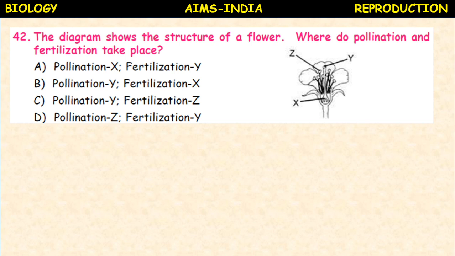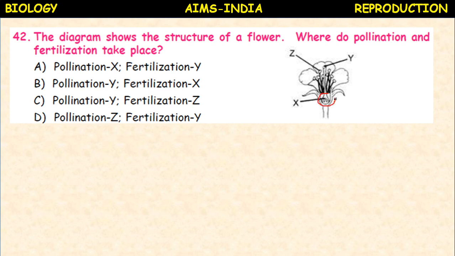the diagram shows the structure of a flower. Where do pollination and fertilization take place? Means in which part of the flower pollination occurs, and in which part of the flower fertilization takes place. Here X, Y, Z are given. Okay, so you have to remember the place.